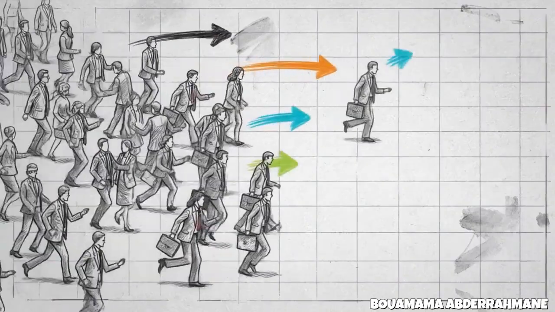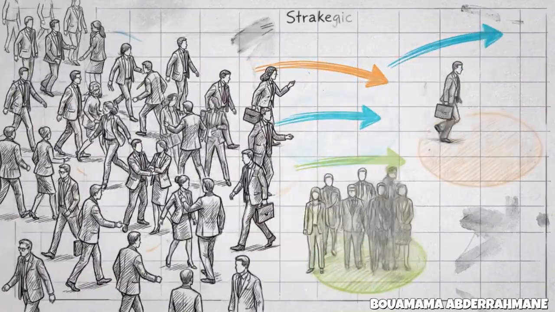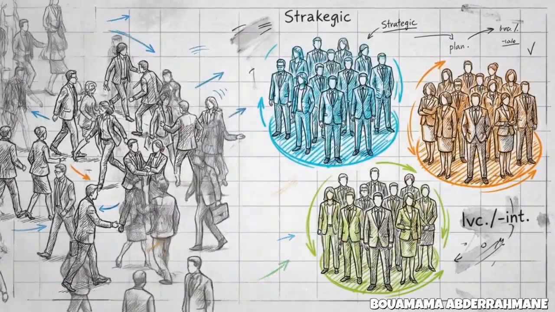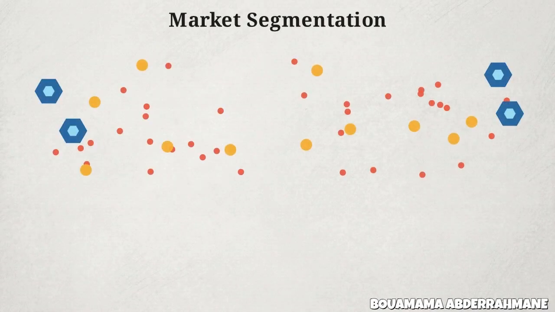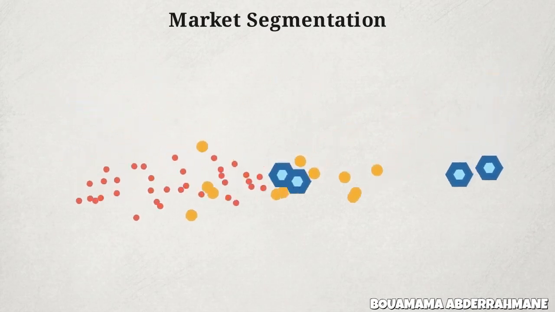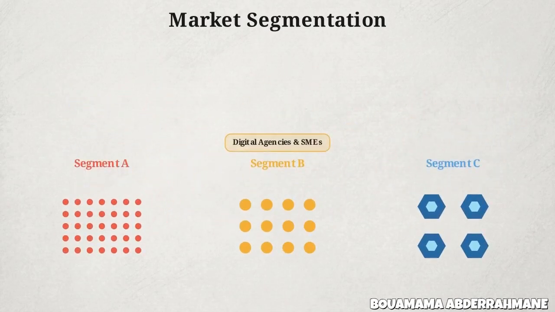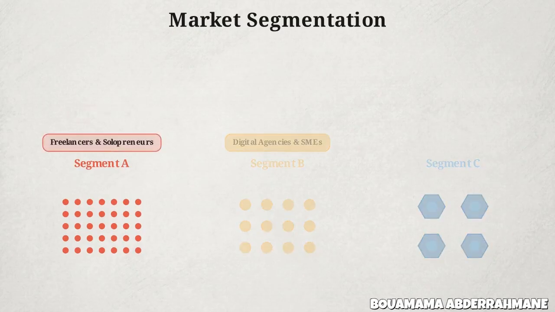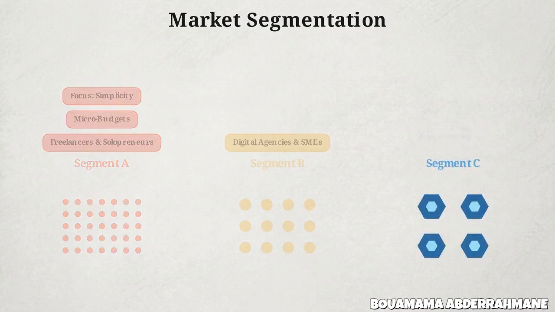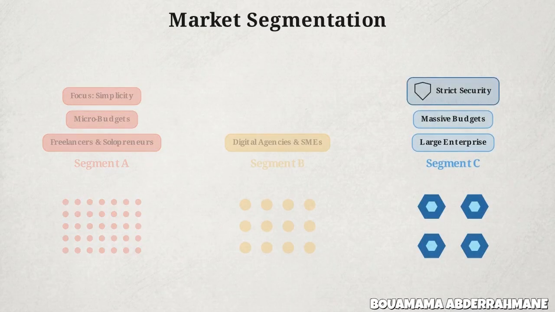To build a viable model, founders must reverse engineer every decision, starting directly from the target audience. We can see exactly how this works by deconstructing the launch of a hypothetical AI project management tool. The broad B2B market is a chaotic environment. Before writing a single line of code, we have to isolate specific behavioral cohorts.